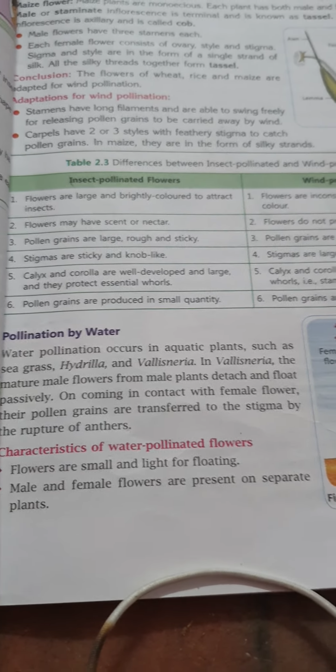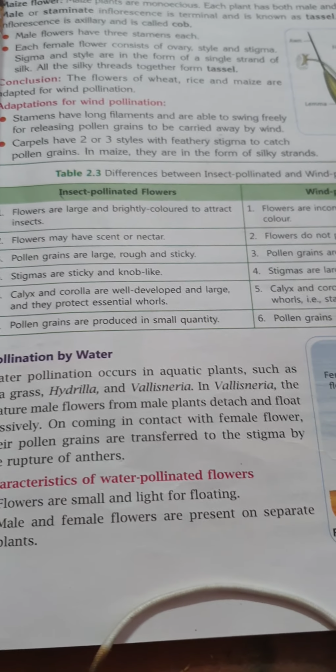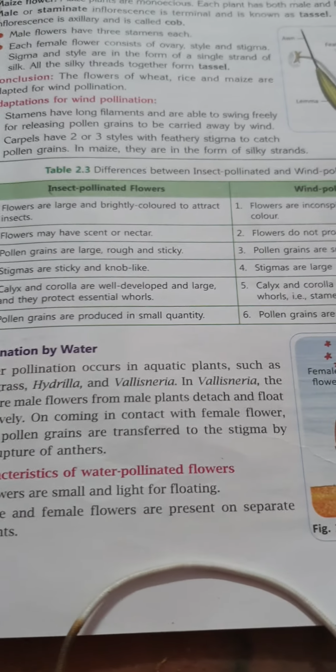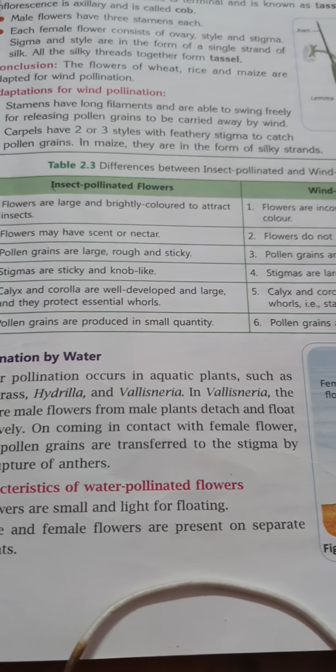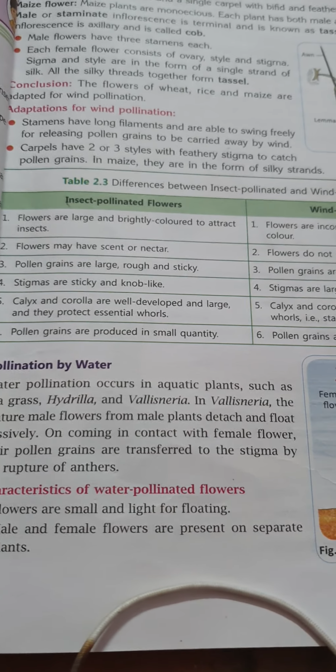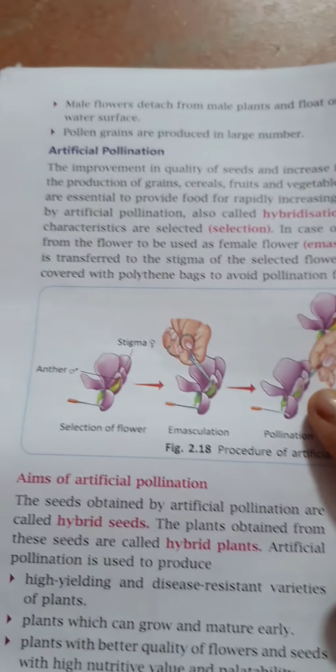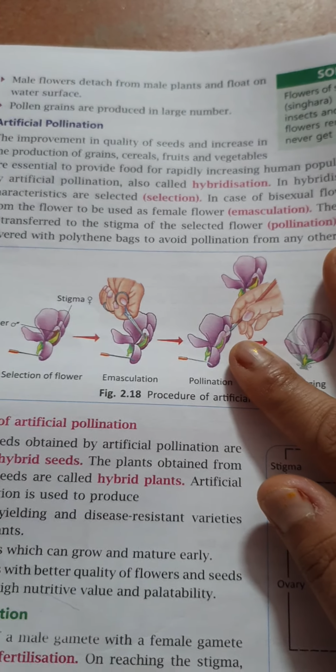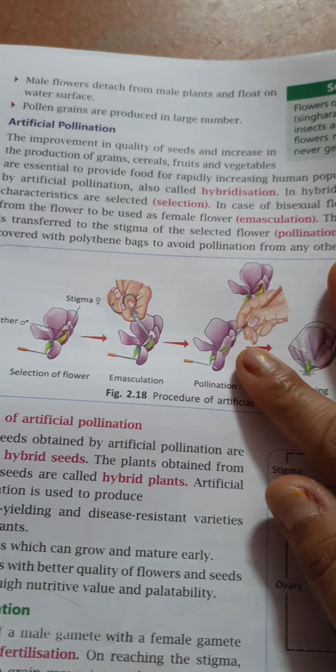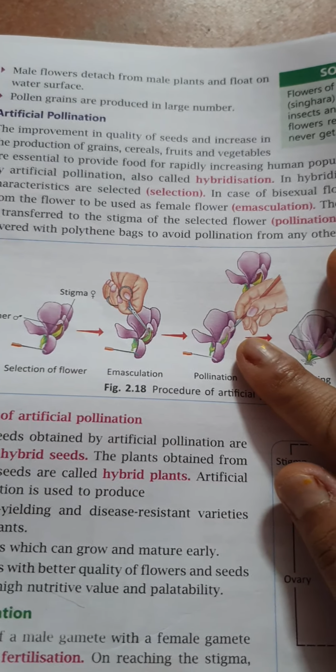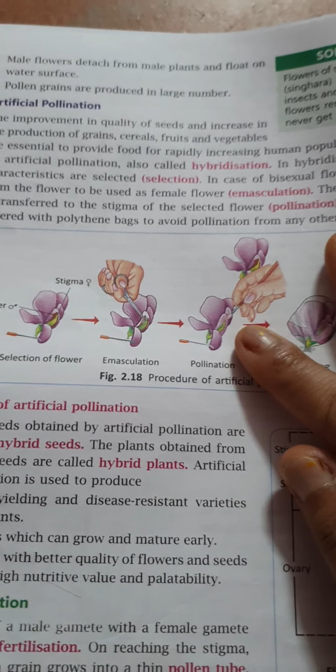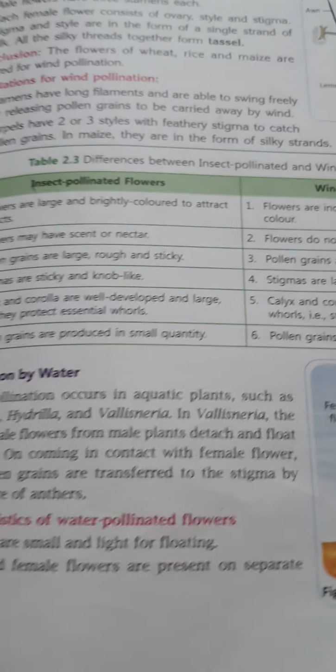Now what should be the characteristics of water pollinated flowers? Flowers are small and light for floating. They have male and female flowers present on separate plants. Male flowers detach from the male plant and float on the water surface. Pollen grains are produced in large number. So these are the characteristics of pollination by water.